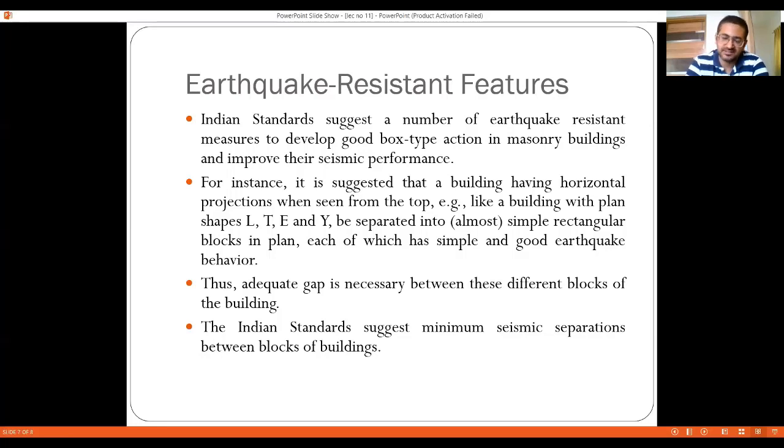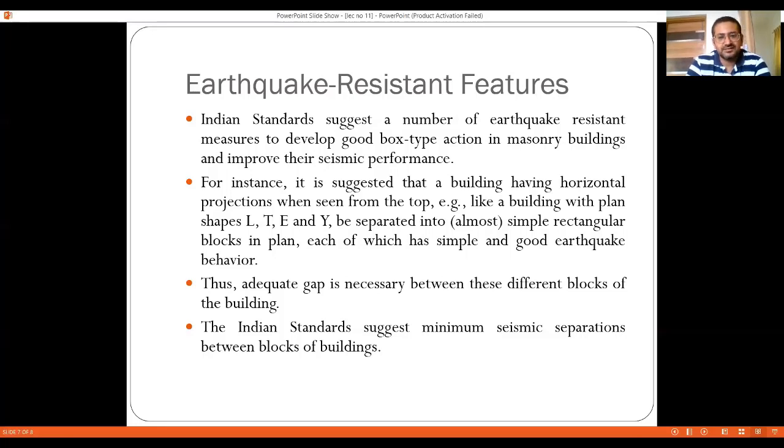So that we have already discussed in the case of RCC also. Irregular shapes should be avoided. A simple rectangular shape should be there. L shape, T shape, plus shape, U shape and C shape buildings should be separated by means of expansion joints and converted into simple symmetric structures, right? In order to have good performance in case of an earthquake.